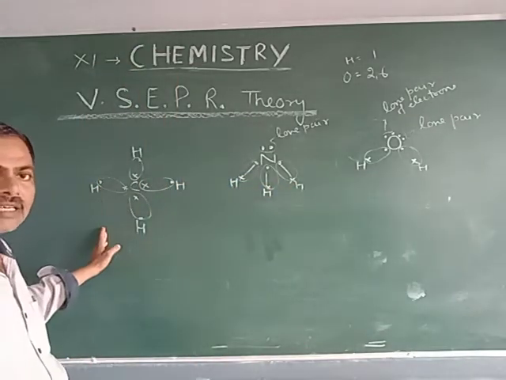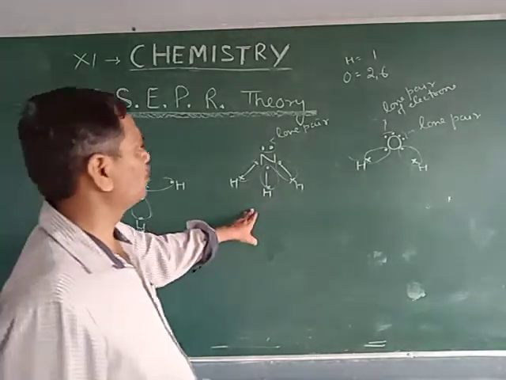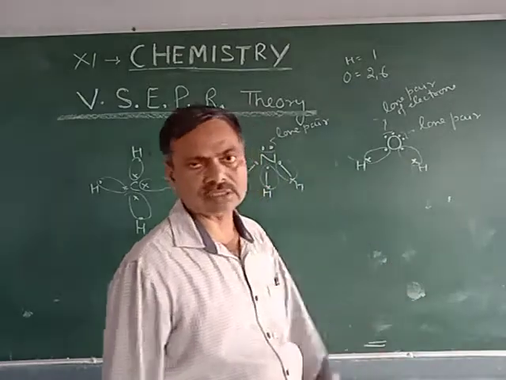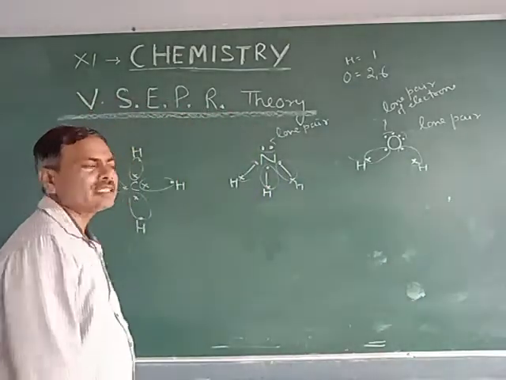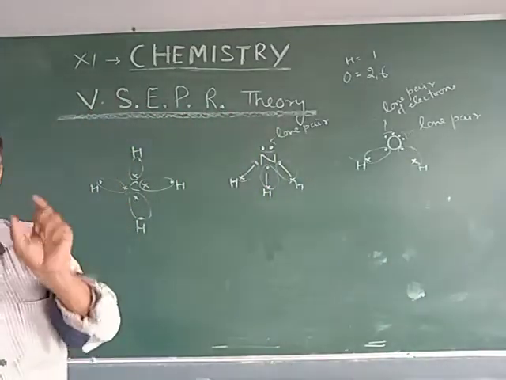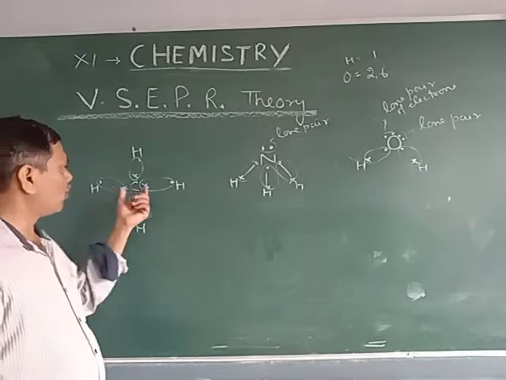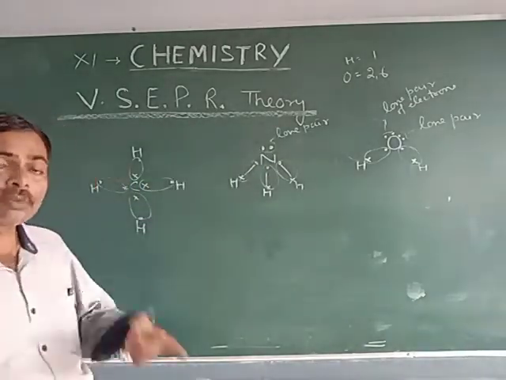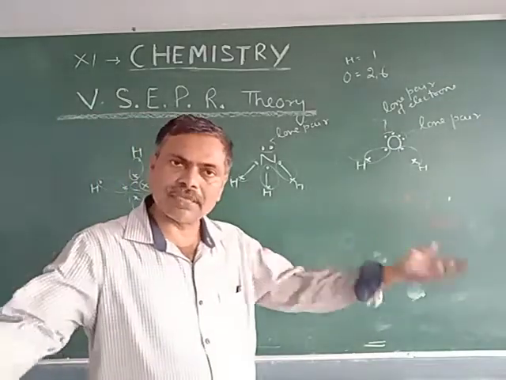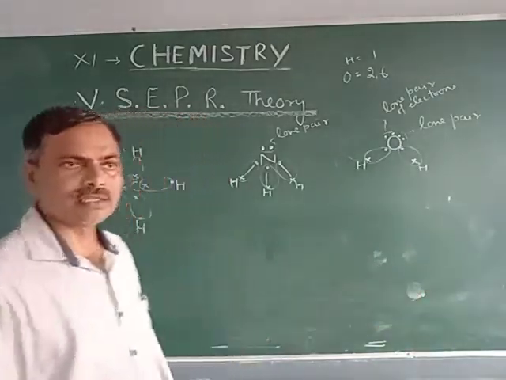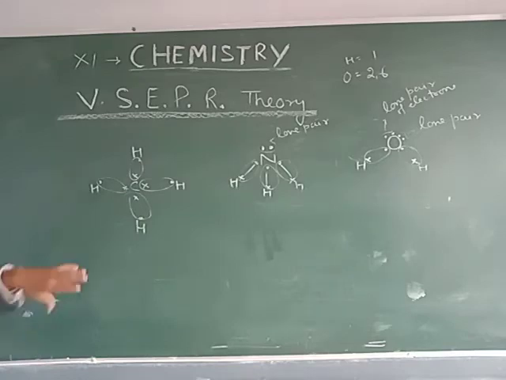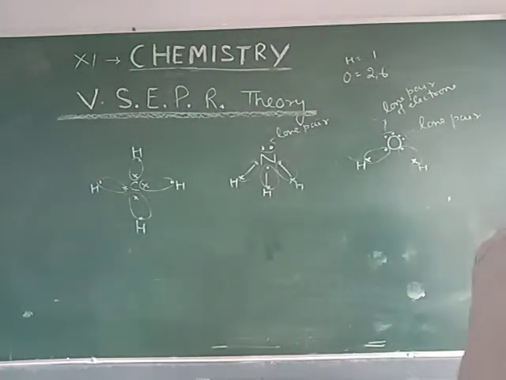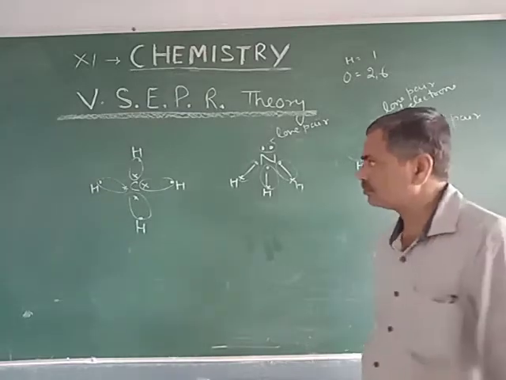In methane the central atom is carbon, in ammonia it is nitrogen, and in water it is oxygen. You can see the central atom is surrounded by bonded pairs of electrons as well as lone pairs of electrons. Lone pairs may be present or absent: in methane there is no lone pair, but in these other cases lone pairs are present.